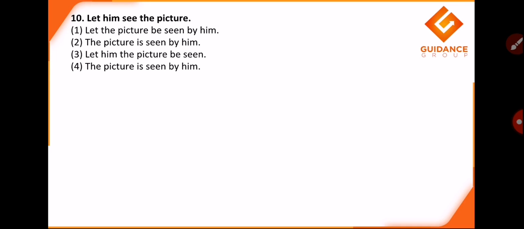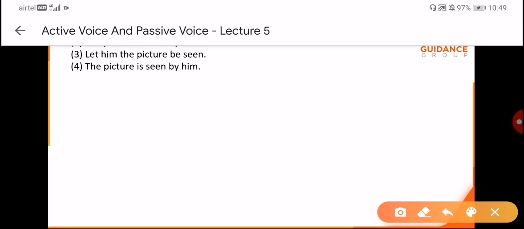Let him see the picture. Okay, now when we change the voice, let's see what happens. The picture should come in the start. Let the picture be seen by him. No, because this is already in passive voice. Okay, let is always in passive voice, so we have to change this to active. Picture is seen by him.